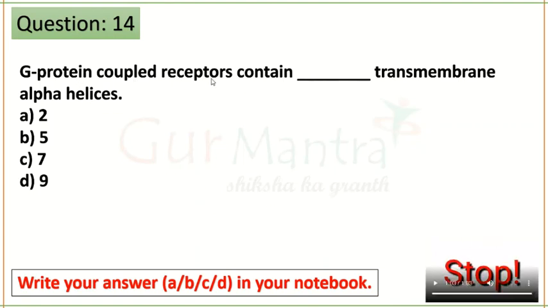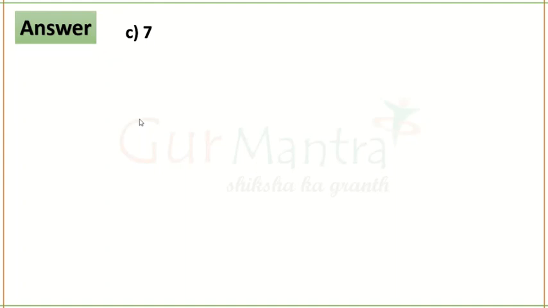Okay, so a G protein coupled receptor has seven transmembrane alpha helices. So C is the correct option. Next question.